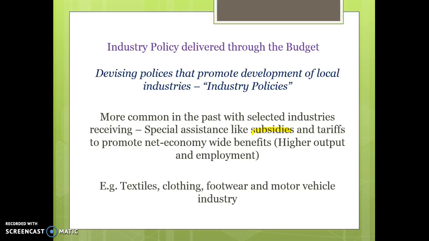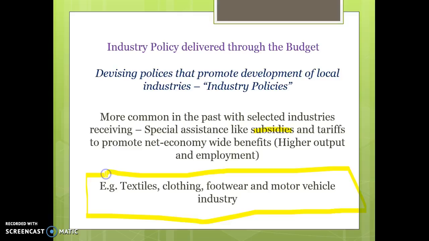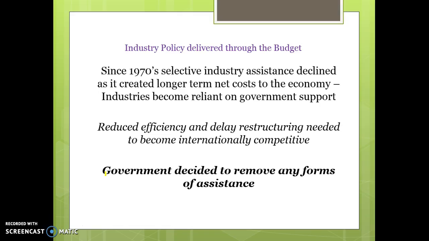Industries that used to be targeted for industry assistance were things like textiles, clothing, footwear and motor vehicle industries. These are industries where we suffered generally because of high labour costs and industries where we didn't really have a comparative advantage. So that was the focus of industry policy in the past. It was about targeting particular industries in need that potentially were at threat from imports and protecting them and providing assistance to them to keep jobs in Australia.